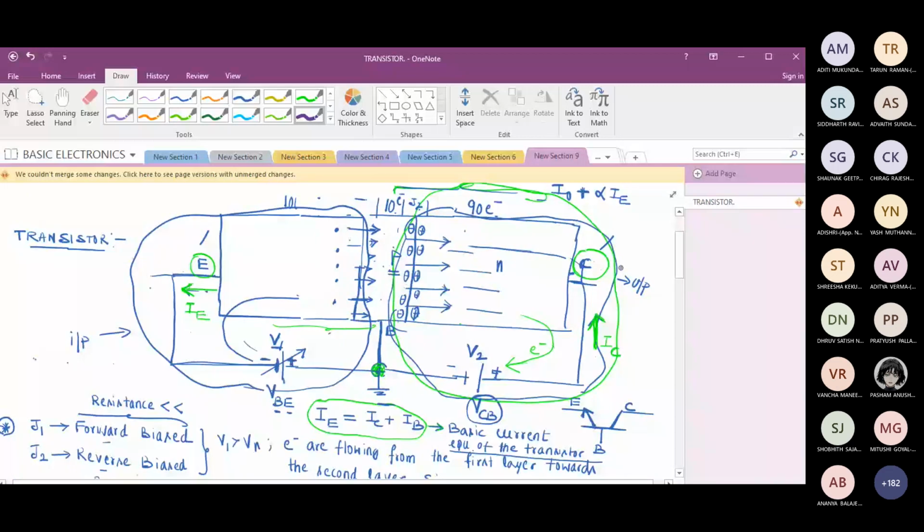So we are trying to understand common base configuration input characteristics. Instead of keeping VCB at 1, suppose I keep VCB at 2 volts. Tell me what happens to the depletion layer that is existing at the junction J2.